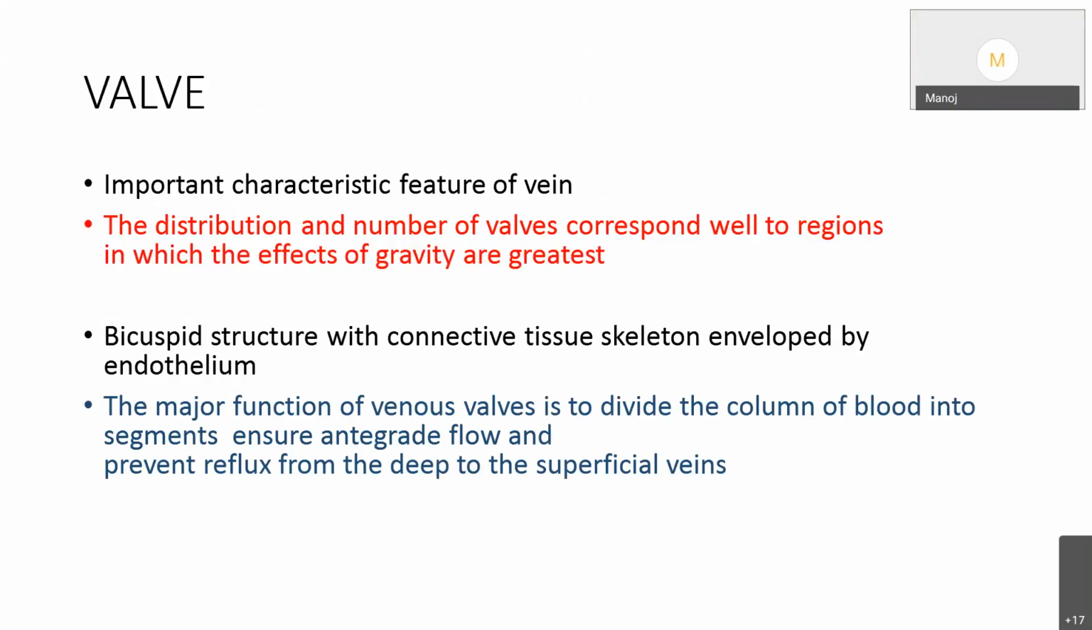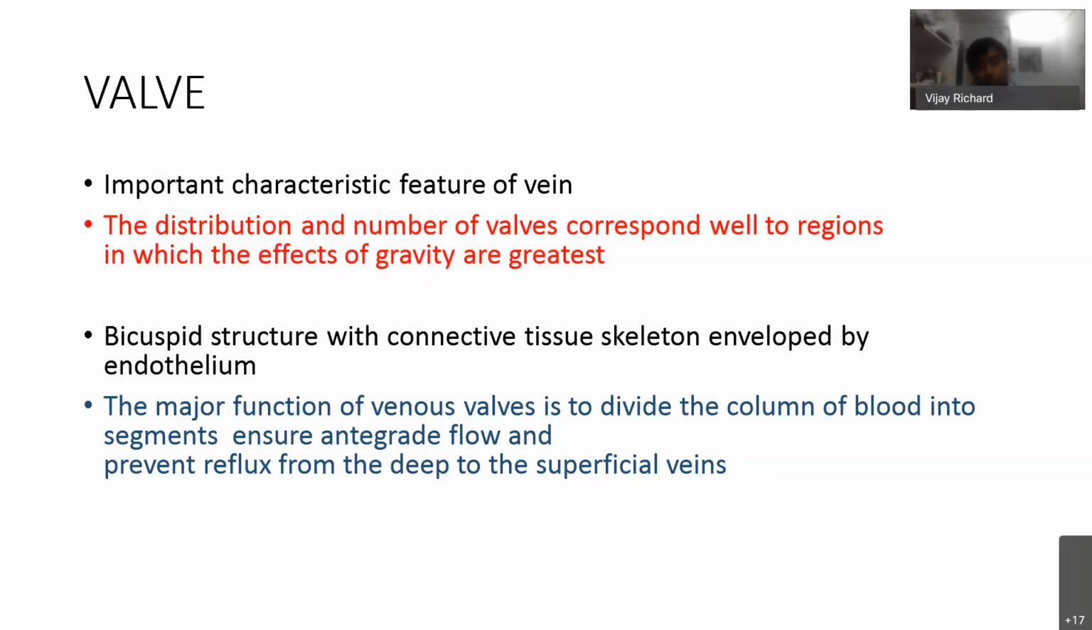Valve is the important characteristic of a vein. The distribution and the number of venous valves depends on the area in which the maximum gravity is present. The places where the force of gravity is more tend to have more number of valves. A valve is a bicuspid structure with a connective tissue skeleton enveloped by endothelium. The major function of venous valve is to divide the column of blood into segments and to ensure antegrade flow and prevent reflux from the deep to the superficial veins.